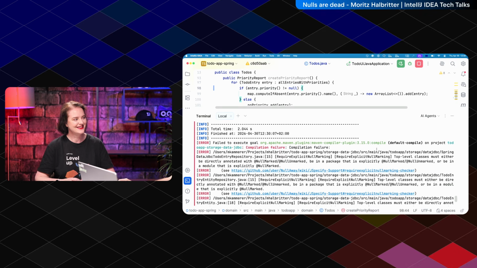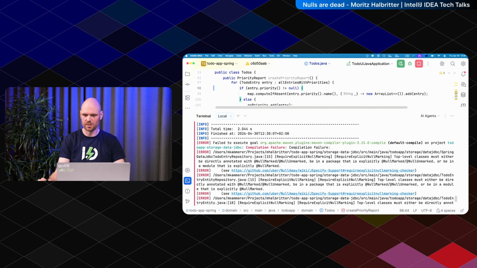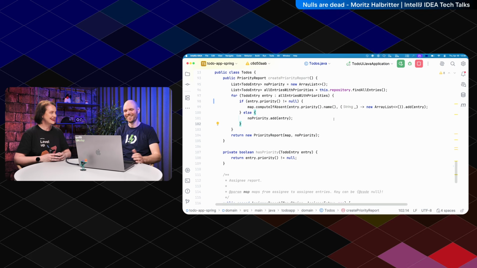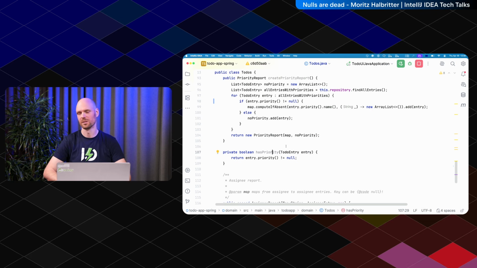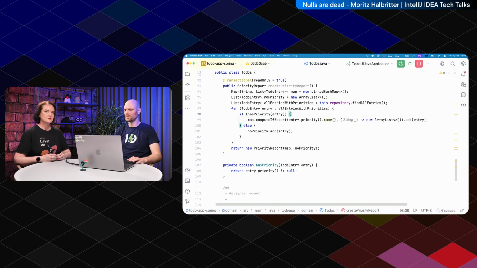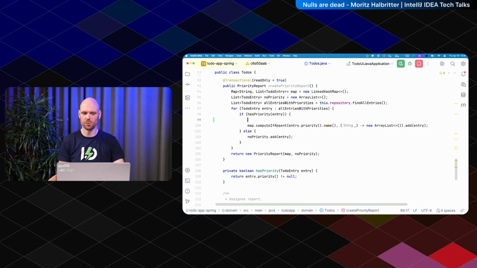Yay. Yeah. So it still yells at us, but this is a different error, okay? A different error, progress. Yes, but the problem is I have now changed my code and I want to have this hasPriority method, right? Yes. I don't want to inline it. Right. It's forcing me to inline it, but I don't want to. So let's roll it back. How to fix that otherwise? What we can also do is put an assert in there. Yes. And assert is essentially telling NullAway or IntelliJ IDEA, please shut up. I know what I'm doing. I'm going to check it. The assert will crash at runtime. Yep. But I'm sure that this can't be null.